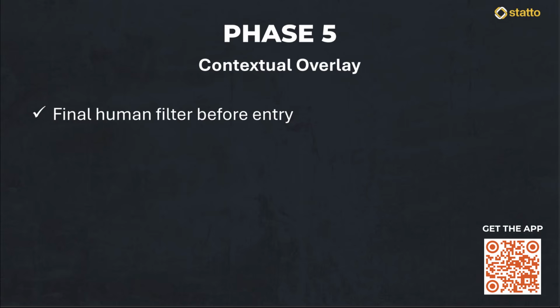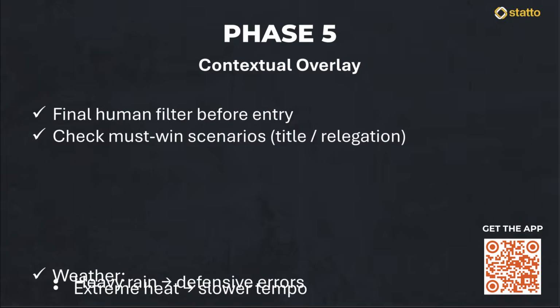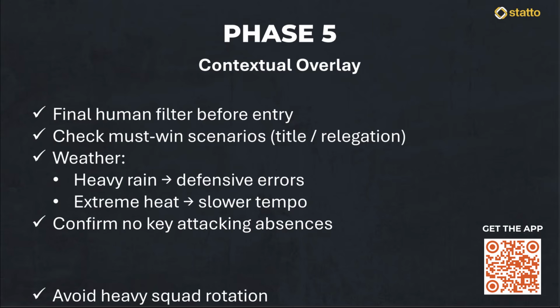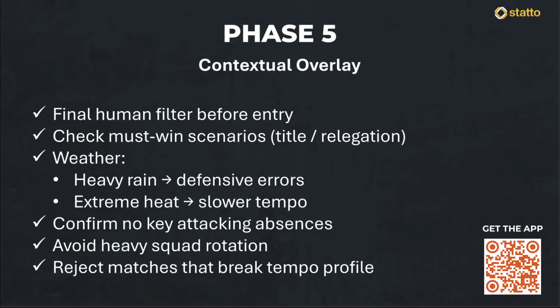How we approach this correctly is by checking for must-win scenarios, such as title races or relegation battles, which often increase the early intensity. We also look at the weather. Heavy rain can lead to defensive errors, which help us, while extreme heat often slows the game down to a crawl. We also double-check the team news to ensure the teams haven't rotated their squads or lost key attacking players. This isn't about finding reasons to bet. It is about finding reasons to protect our capital by rejecting matches that no longer fit the high-tempo profile.